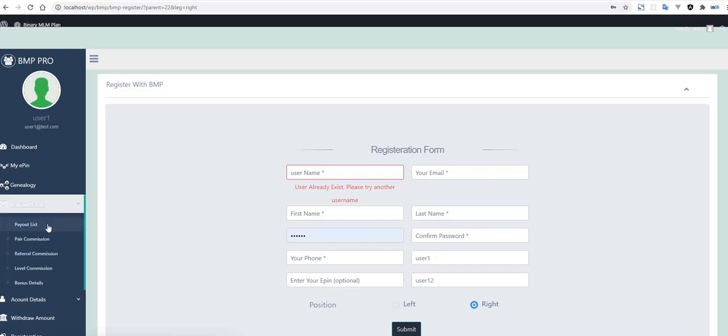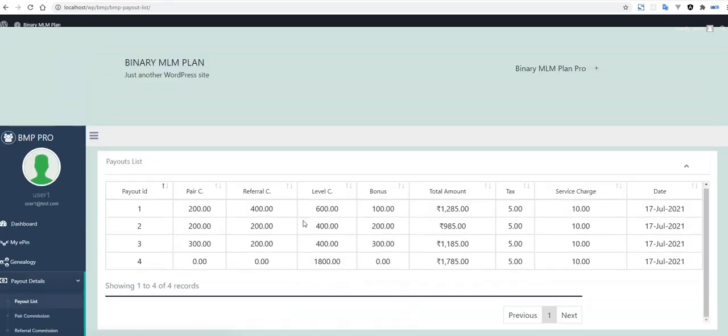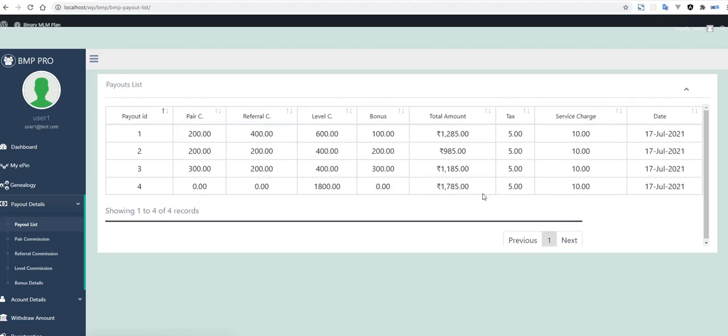But that is not the point right now. I am coming to the payout details. Here are the four types of payouts. Four payouts, 17 July, I got 1200, 850, 985, 1185, and 1785.